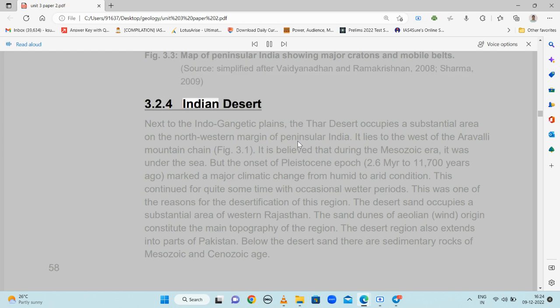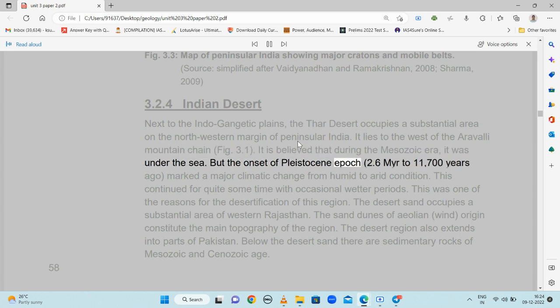Indian Desert. Next to the Indo-Gangetic Plains, the Thar Desert occupies a substantial area on the northwestern margin of peninsular India. It lies to the west of the Aravali mountain chain, Fig. 3.1. It is believed that during the Mesozoic era, it was under the sea.